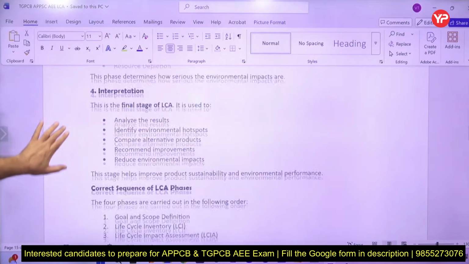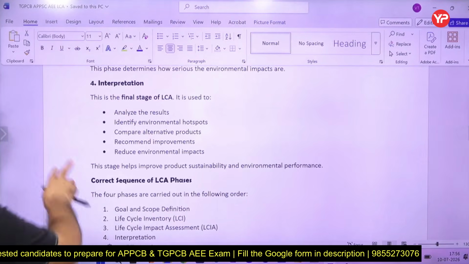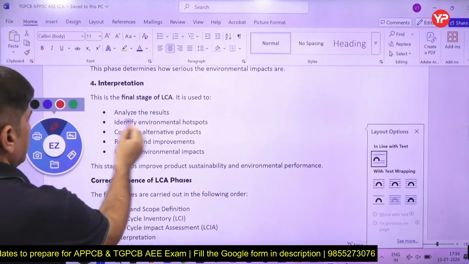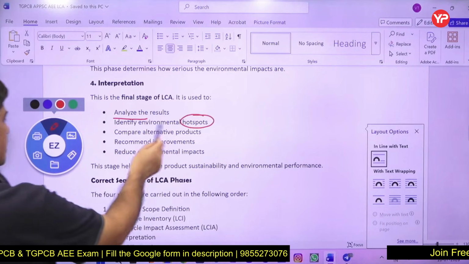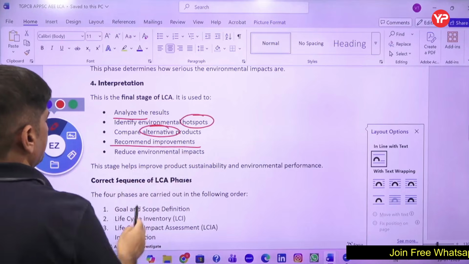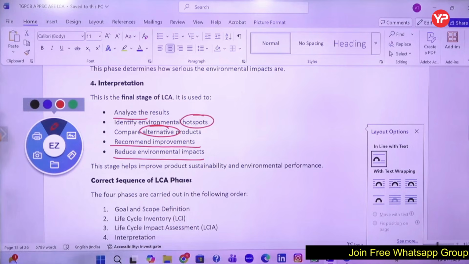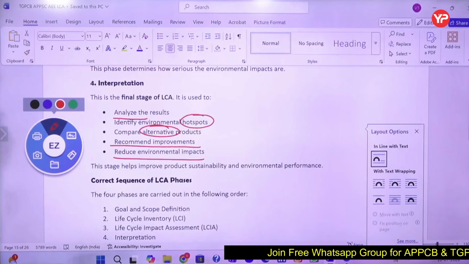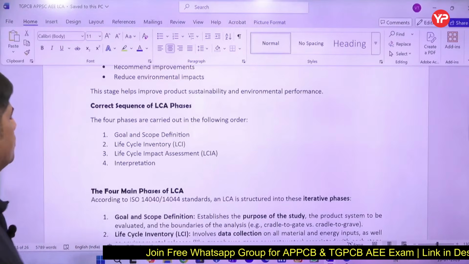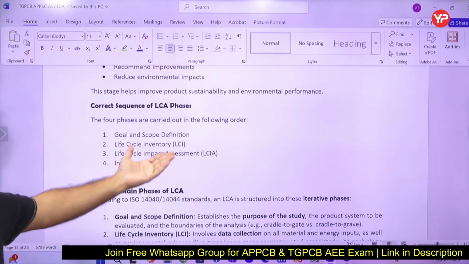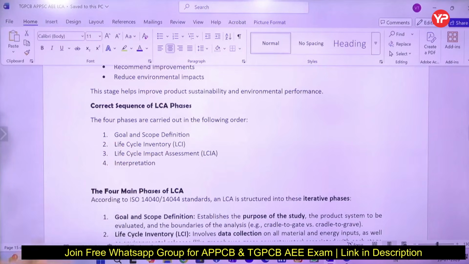Then comes interpretation. This is the final stage. Interpretation is the final stage where you analyze the result, identify what are the hotspots, compare the alternatives, what are the alternatives available, recommend what is the improvement, and reduce the environmental impacts. So this is the fourth stage. This is the interpretation stage. So what is the sequence, friends? The sequence is this: goal, scope definition, life cycle inventory, life cycle impact assessment, interpretation.